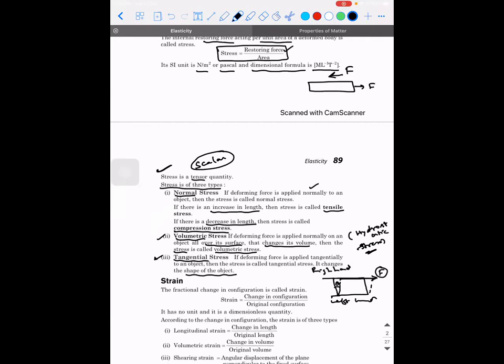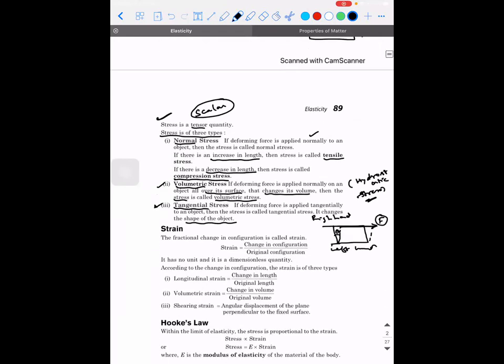Okay. So, I assume things are clear. That is all about stress. Next is strain. So what do we mean by strain? Strain, to put it in simple terms, is a change in dimension relative to the original dimension. Or else I can call it a fractional value.